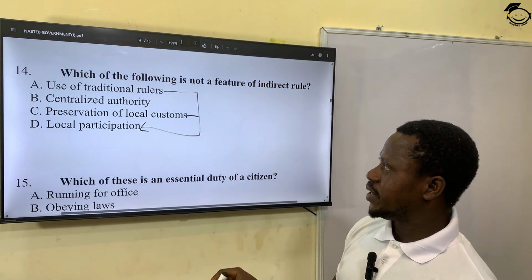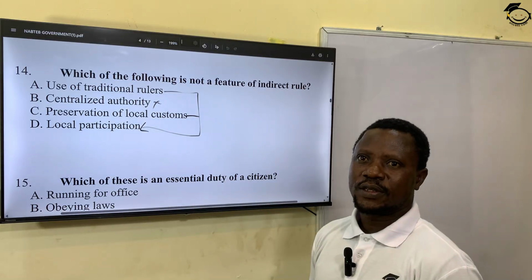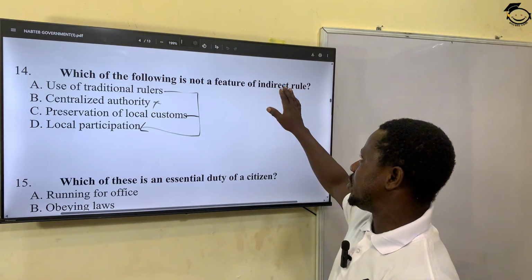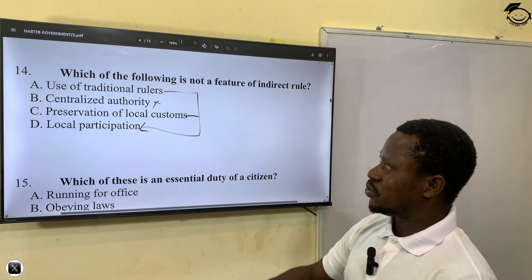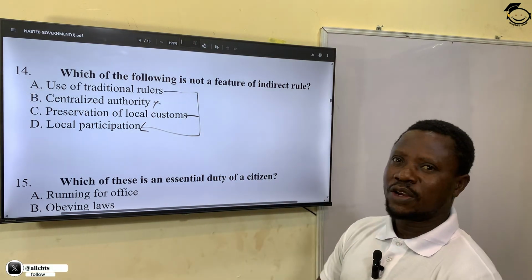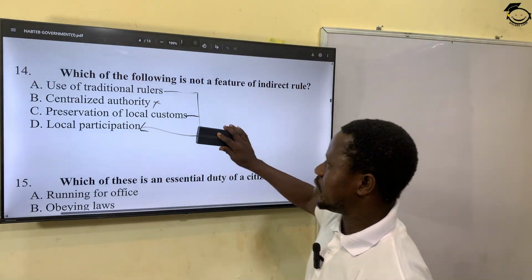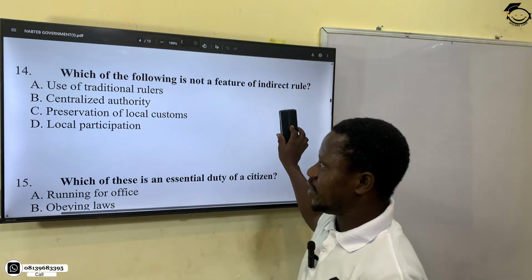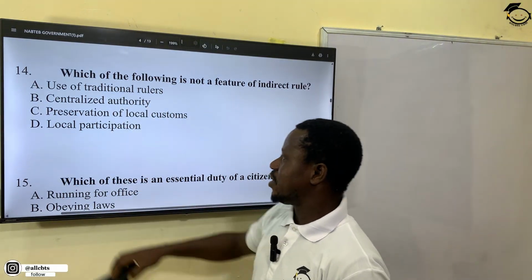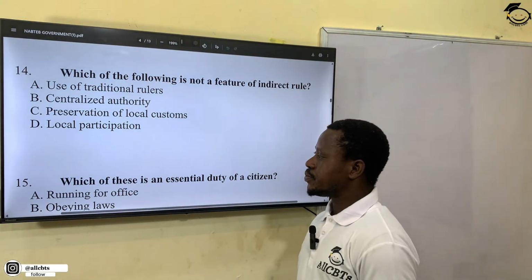The one that is not correct is centralized authority. Under British indirect rule, it means decentralization of authority from British to different traditional rulers that make up different colonies. So the answer for this question is B, centralized authority. It's not a feature of indirect rule.